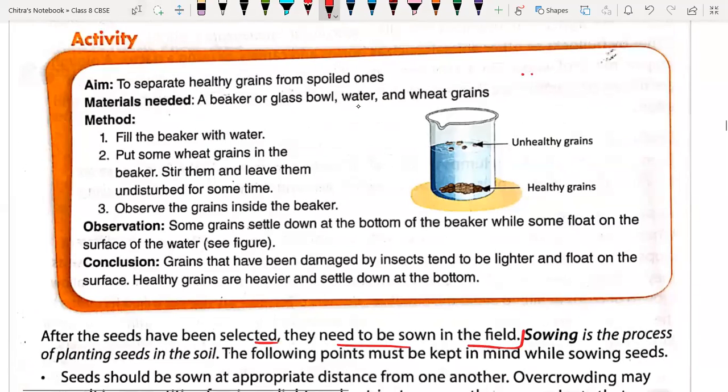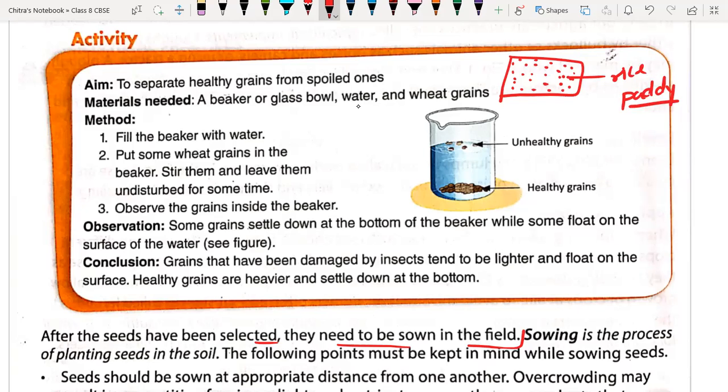Suppose you are a farmer and you have particular crop seeds at your home. This is wheat or rice seed. Rice means paddy. Suppose you have paddy seeds. You have to take water in a beaker and pour some seeds into the water. After some time, some seeds will get submerged and some will float on the surface.